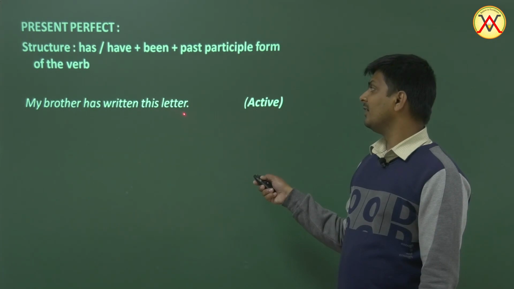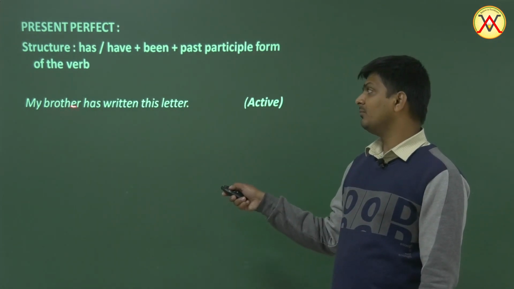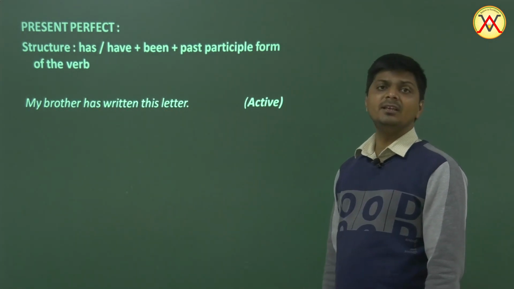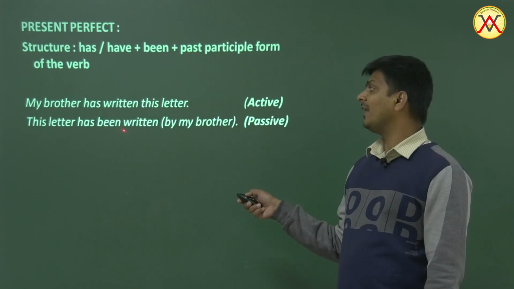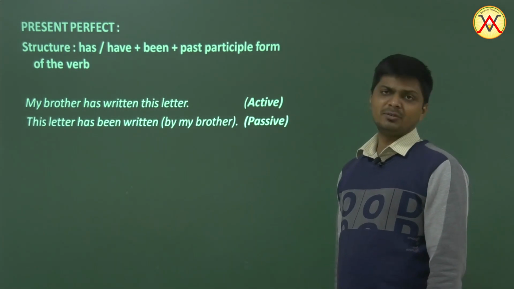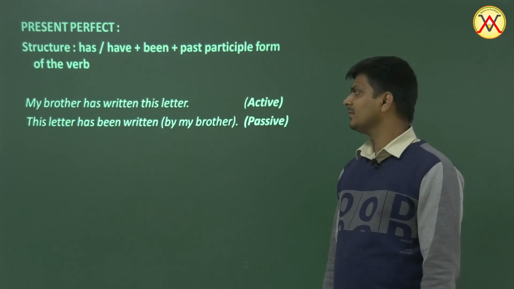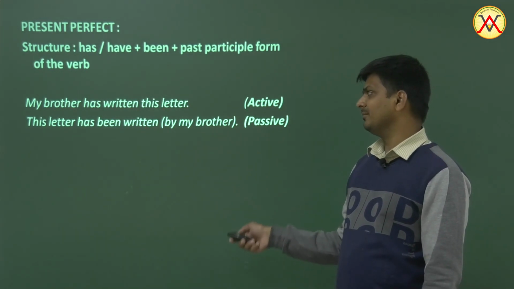My brother has written this letter. Now, my brother is the subject, has written is the verb, this letter is the object. And how will we change this into passive? We have to put this letter in the beginning. This letter has been written by my brother, if it is necessary. So this letter has been written.